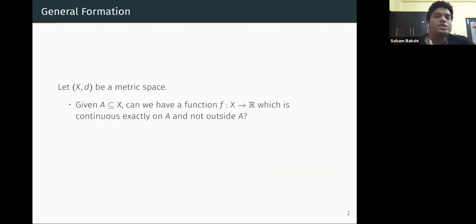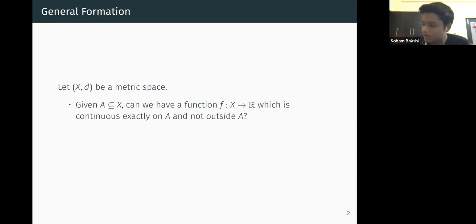So what is the general formulation of it? We have a metric space. We can do it in a metric space, or you can just do it in a topological space too, but for now let's stick to the metric space. So let (X, d) be a metric space, and let A be a subset of X. Now we are asking: can we get a real valued function from X which is continuous exactly on A and not outside A?